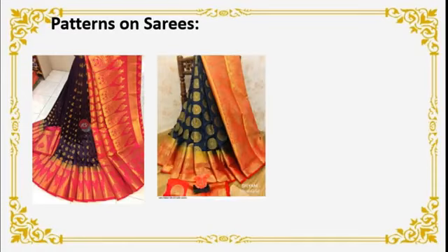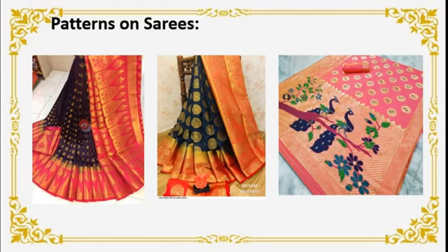See, this is one more sari. Here also two different types of patterns are used. The border is different and the body is different, isn't it? See this. Here we can see peacocks. So beautiful peacocks. Here the same pattern is repeated. You can see, right? To make this sari beautiful, they have used the same pattern. Means repeated figures are used, right?